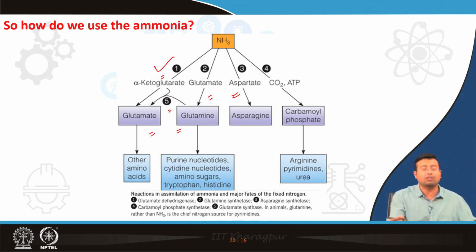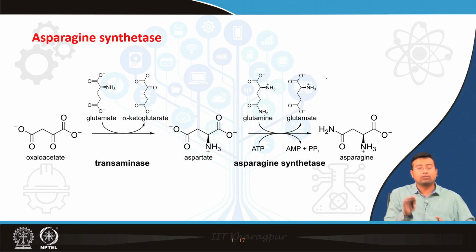We are left with a few other options that we have not explored yet. Number one is synthesis of asparagine, and the other is synthesis of carbamoyl phosphate. These are mechanisms where ammonia is also used that we have not studied yet. This is one example where asparagine is synthesized with the help of ammonia, so there is transfer of a nitrogen group.